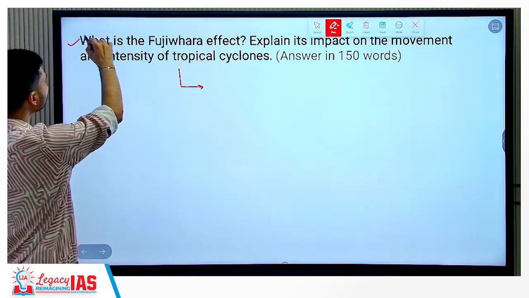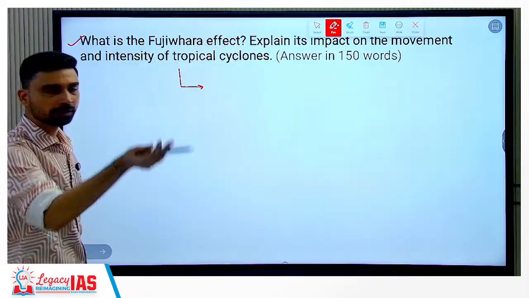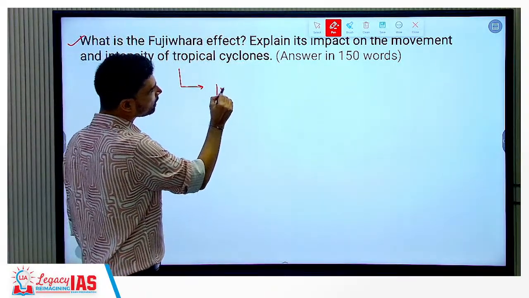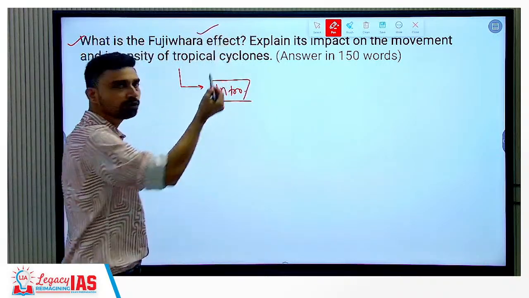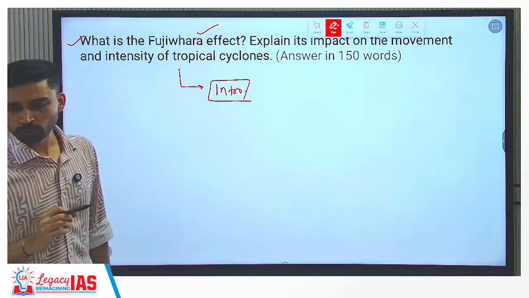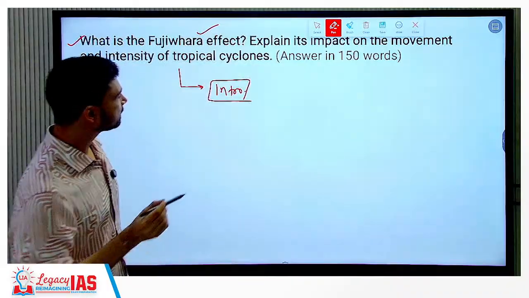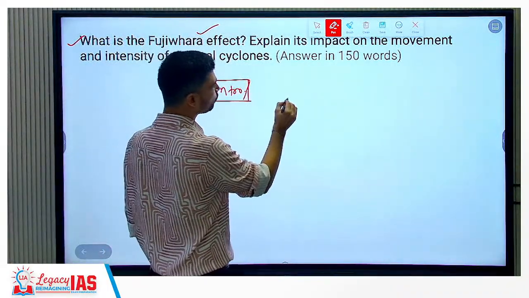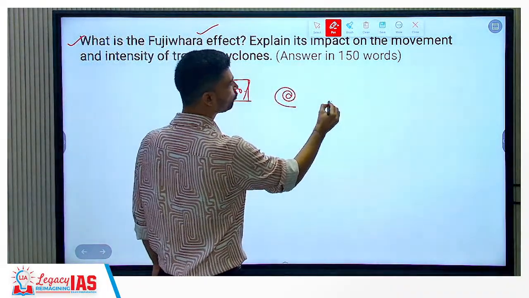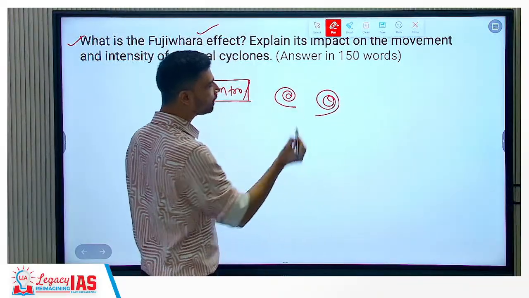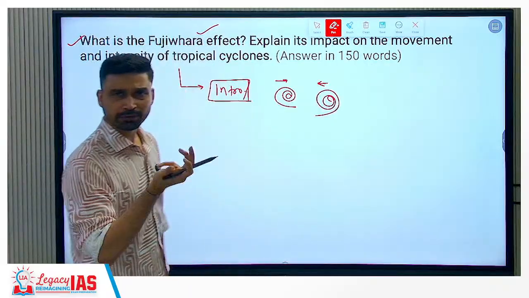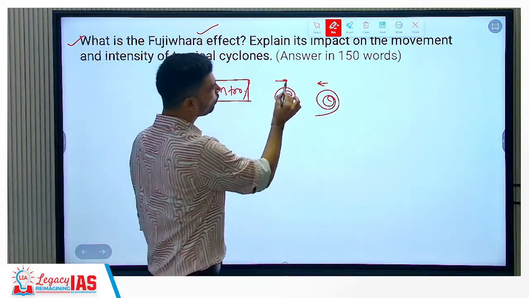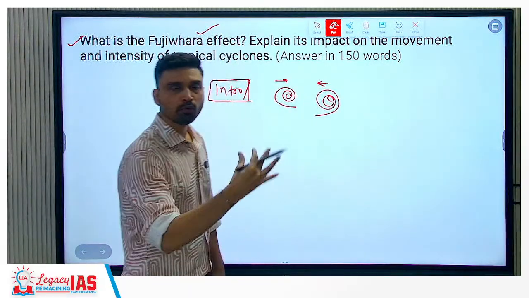First part is the direct part: what is the Fujiwara effect? You have to explain that. That means in the introduction, you do not have to add anything else. You can simply start by explaining the Fujiwara effect itself. It refers to an effect where we have two different cyclonic systems. Fujiwara stated that sometimes in tropical areas you have two different cyclonic systems, tropical cyclones, hurricanes, or typhoons, and both of them start to move toward the same area.